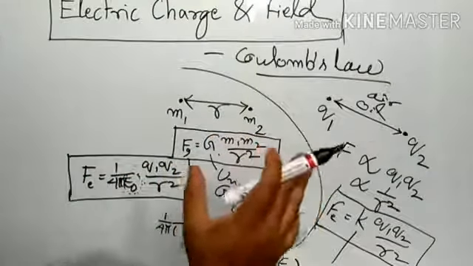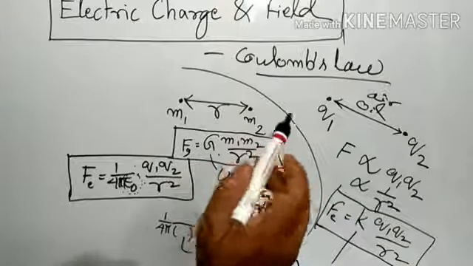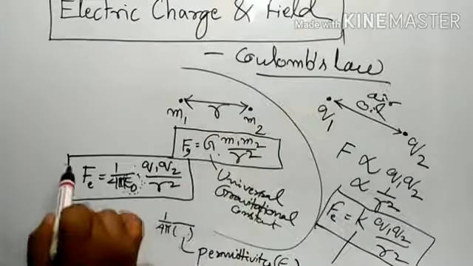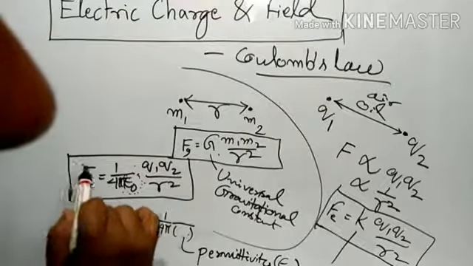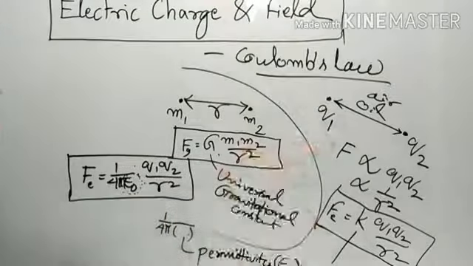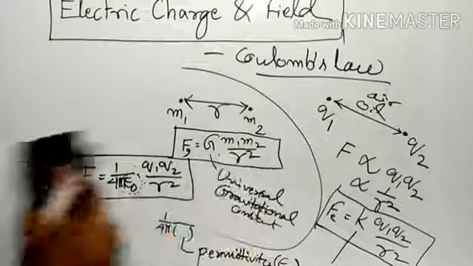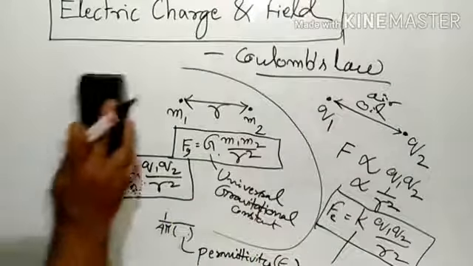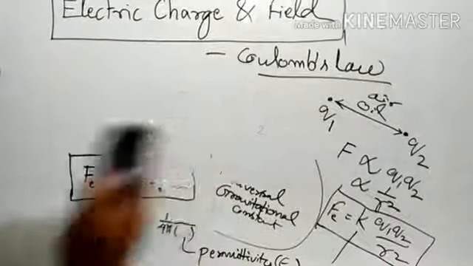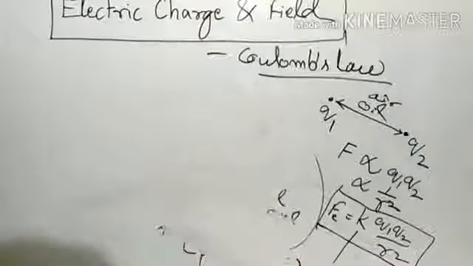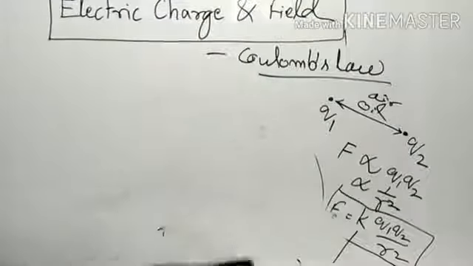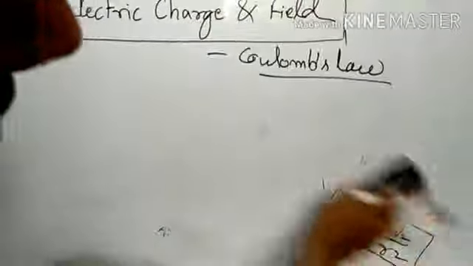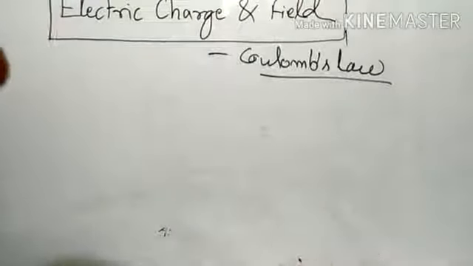But one more point I'll say here. What is force? It's a question for you. Is it a scalar quantity or a vector quantity? Good. Of course, it's a vector quantity, right? Now Coulomb's law, you understood? If we are going to represent it in vector format, how should we write it?